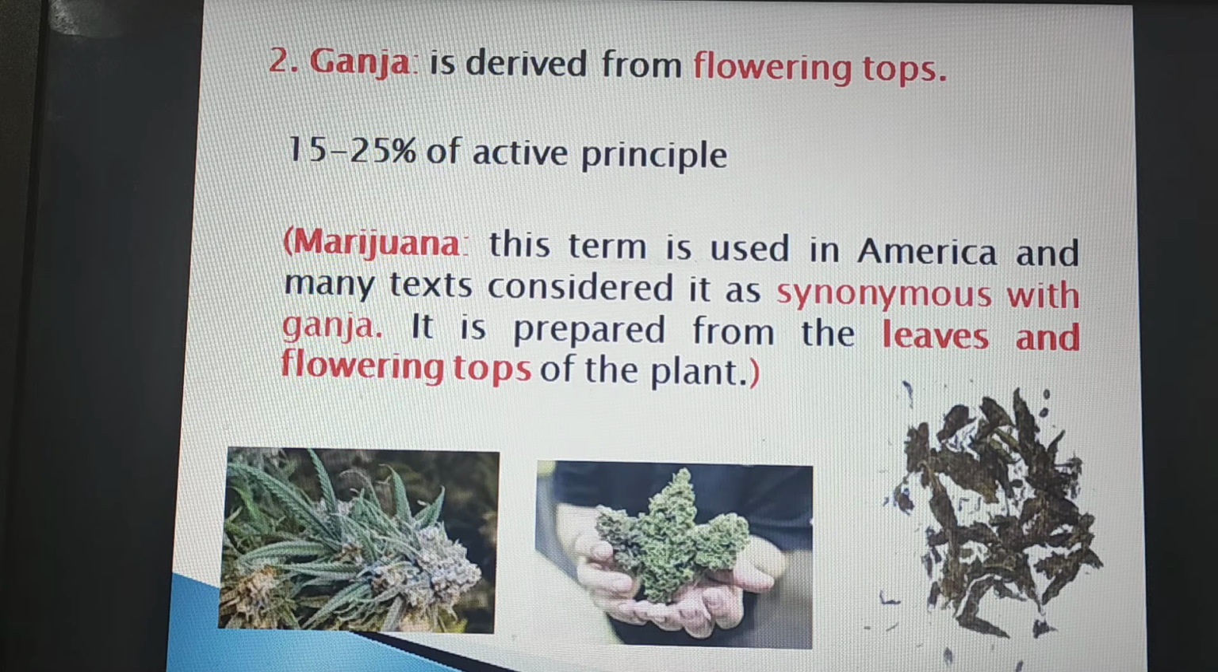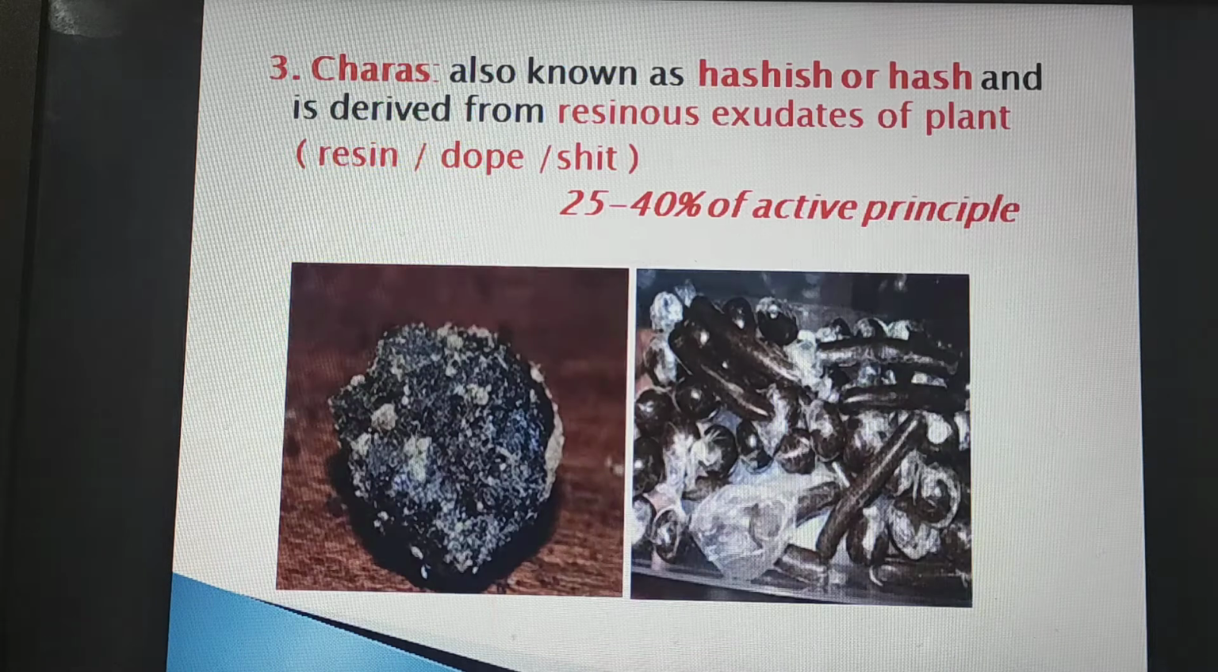Marijuana. Marijuana is the term used in America and many texts as a synonym for ganja, but as I have told you, ganja is derived from the flowering tops, while marijuana is prepared from both leaves and flowering tops. So they are different, and the active principle concentration is also different, meaning marijuana has a lower concentration than ganja.